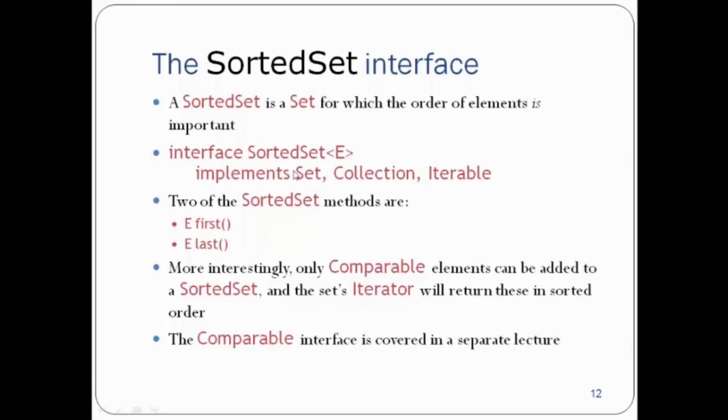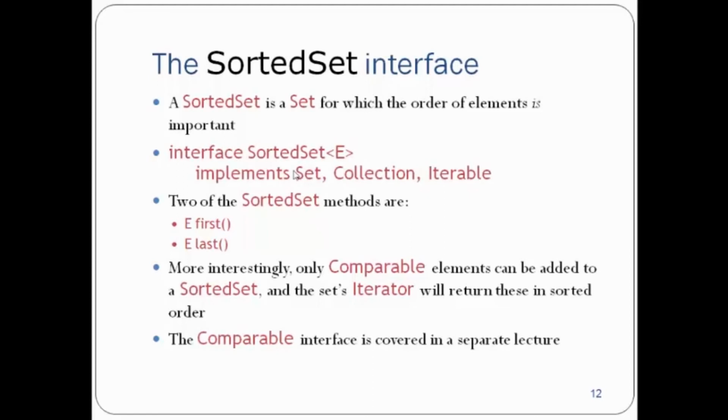So it cannot contain duplicate elements either, but over here order is important. So it is the additional feature. Why are we saying implements set, collection and iterable? We can simply say extends Set, because Set is anyway extending Collection and Iterable.